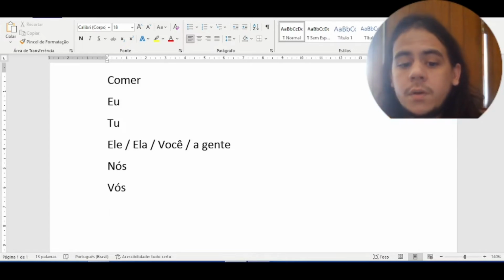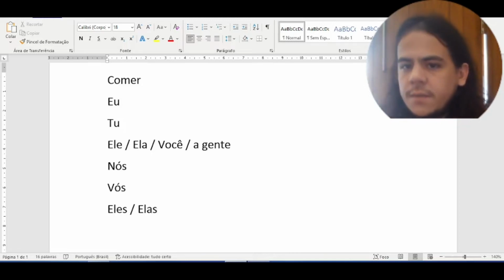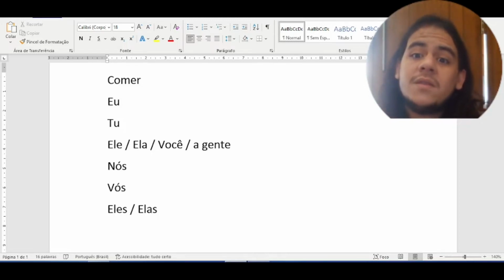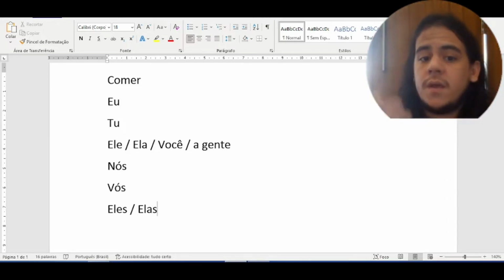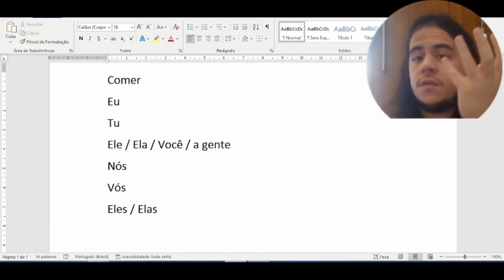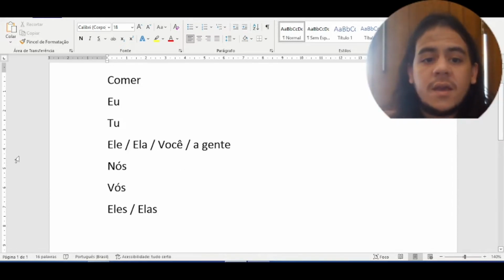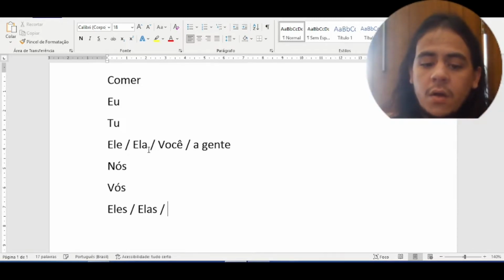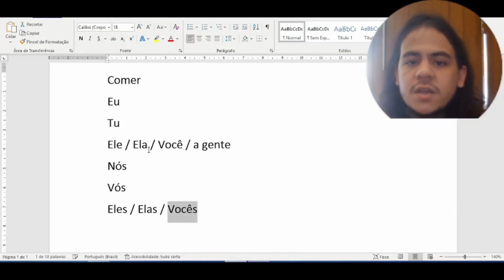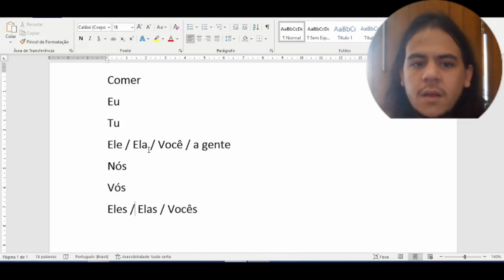Third person plural, eles and elas, they. In Portuguese we have the difference between male and female. So eles for men, elas for women, just like ele, ela. And we have also vocês. Vocês can replace vós, and it's more common, but the conjugation is different.